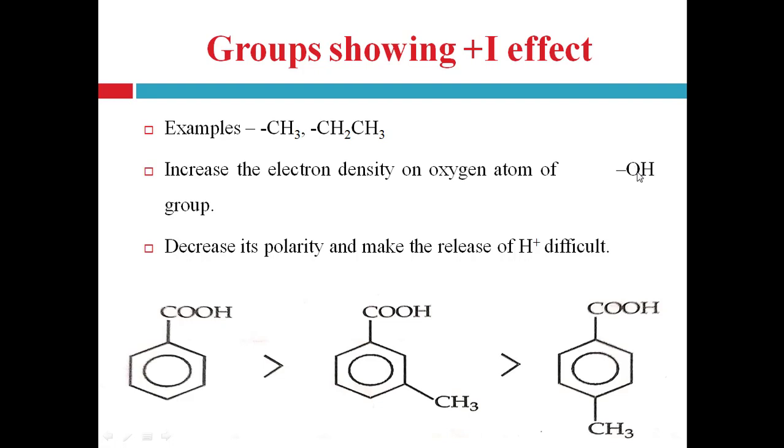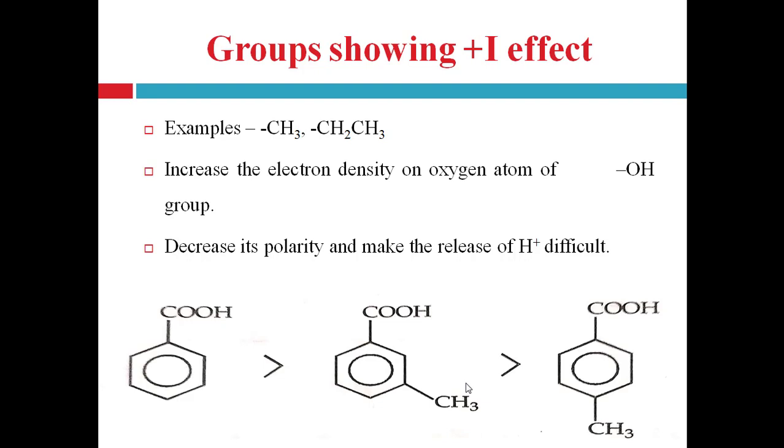That's why the polarity of the OH bond decreases and the release of H plus ion becomes difficult. So this type of group decreases the acidic strength of aromatic acids. Such groups have an acid weakening effect, especially at para and meta positions, but the effect is relatively more at the meta position than the para position.